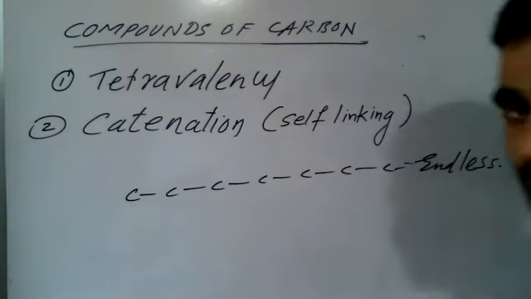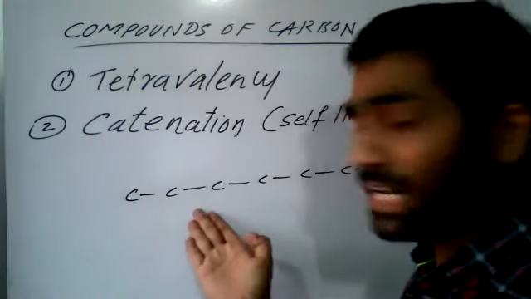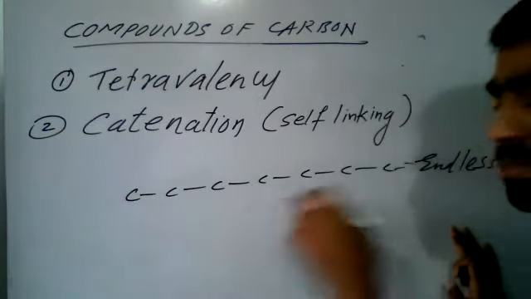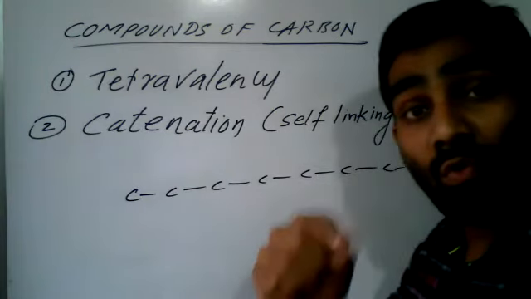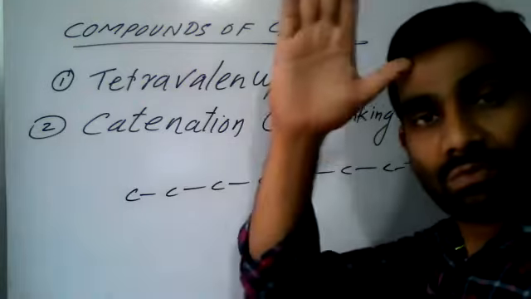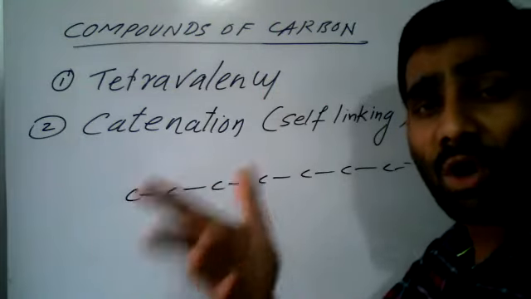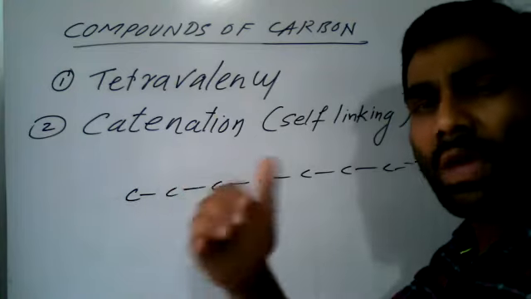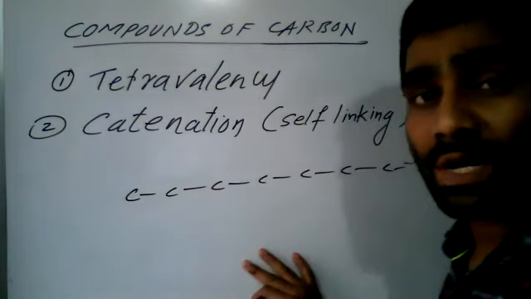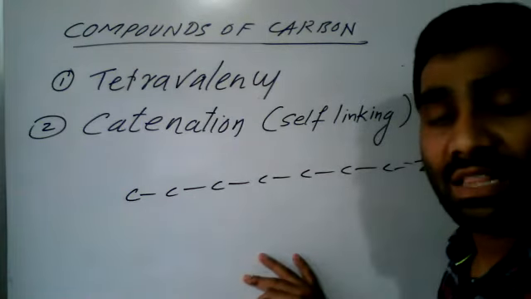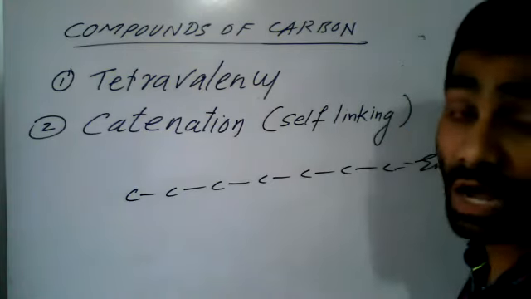You know polythene bag, we have polythene bag. It is this catenation. A continuous carbon chain will form. Endlessness depends on you, when you want to end. Otherwise, it will continue. All the polymers, organic polymers, polymers means many molecules. Carbon. This is called catenation. Remember, no other element in the periodic table shows catenation as shown by carbon.